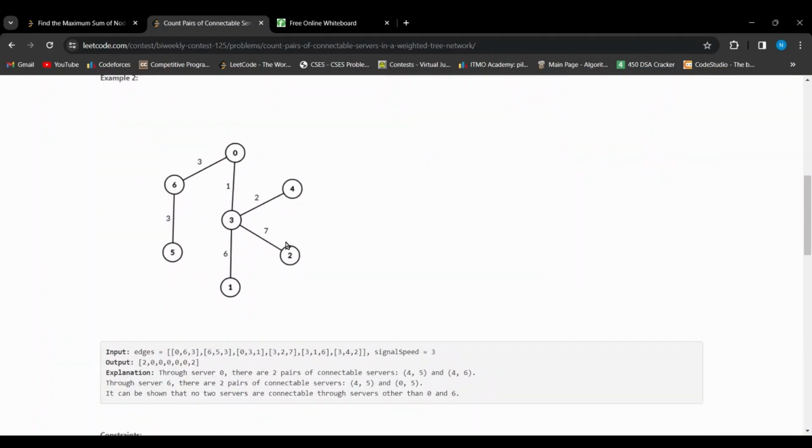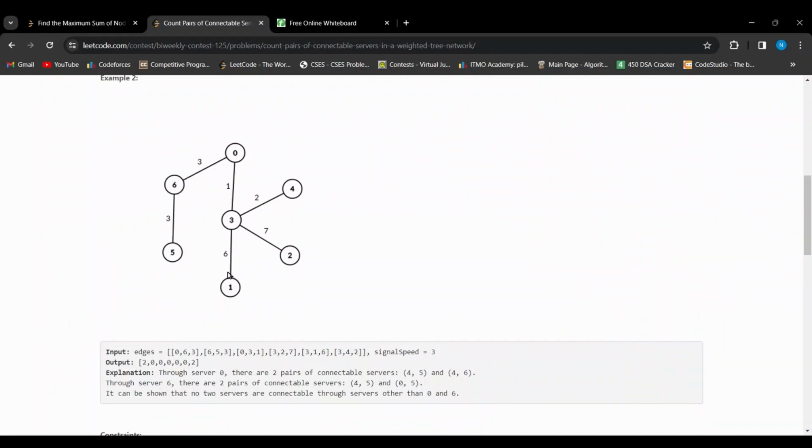In the next example, this is the given graph and the signal speed is 3. So in the expected output, the only nodes that can have valid pairs connectable through them are the 0th and the 6th node. For the 0th node, it has 2 branches. On one branch, we have 6 and 5, and the other branch, all of the other nodes. Since the signal speed is 3, 0 to 6 has a distance of 3, which is divisible by signal speed. And 0 to 5 has a distance of 6, which is divisible by signal speed.